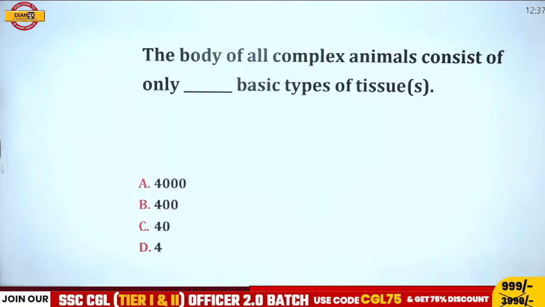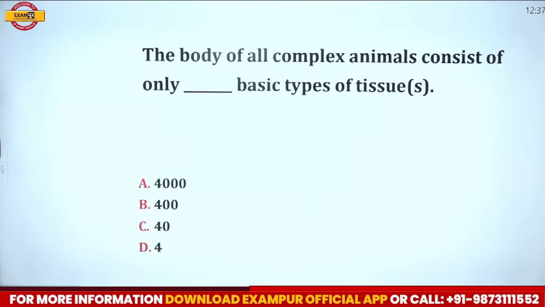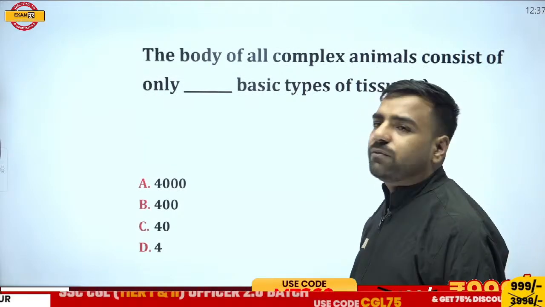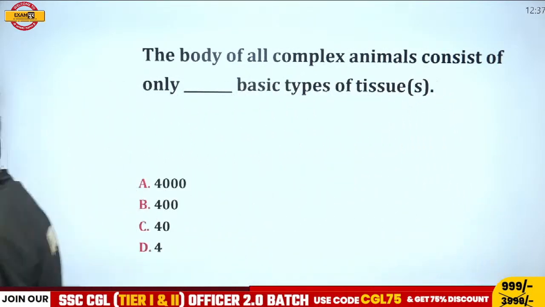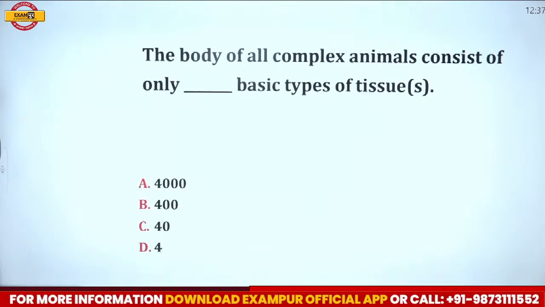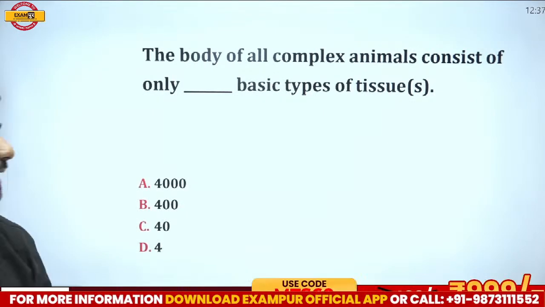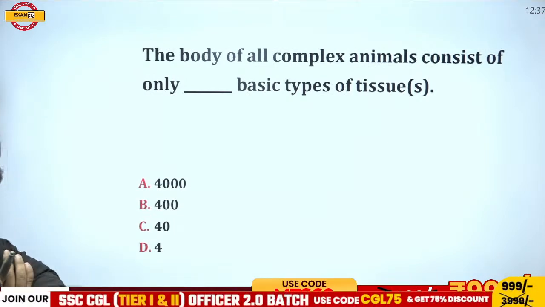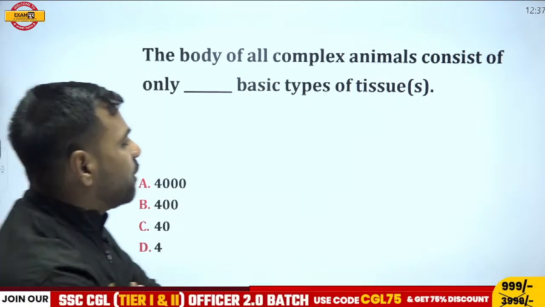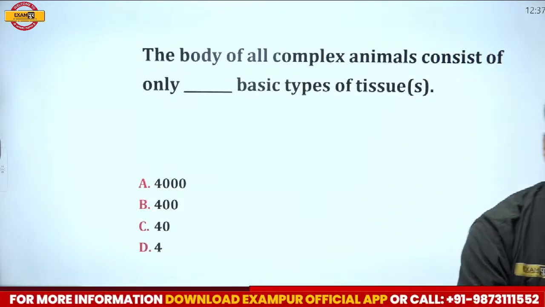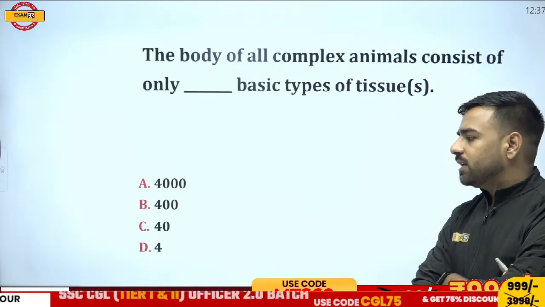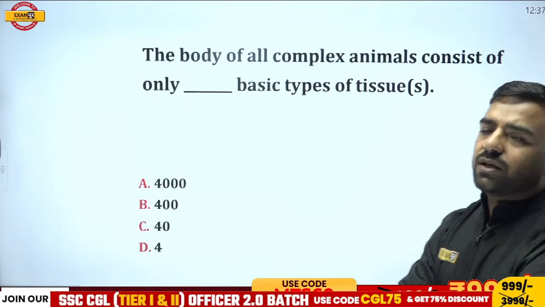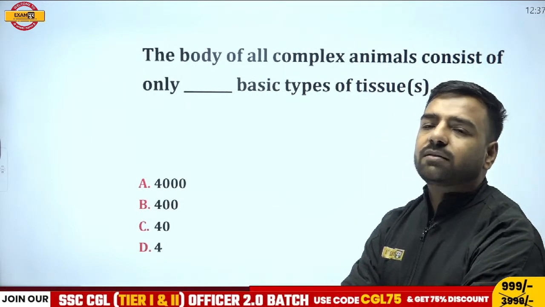Next, the body of all complex animals consists of only dash basic types of tissues. So do we have 4,000, 400, 40, or 4? Rajkumar and all the other candidates who are there in the session, can you start answering this part? We are talking about the body of all complex animals. They are consisting of how many basic types of tissues? Is it 4,000? Is it 400? Is it 40? Is it 4? What is the correct answer over here? What do you think?